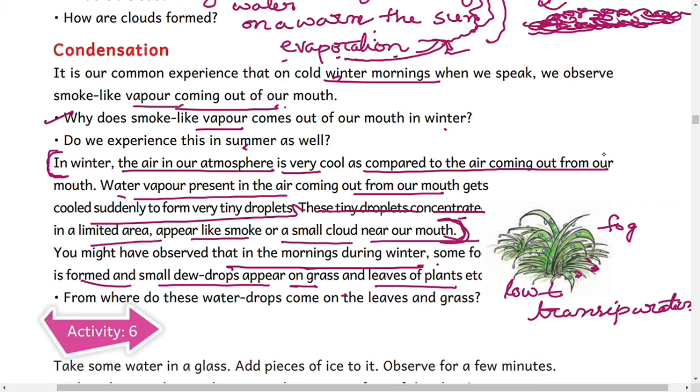This fog condenses into tiny droplets, which is also called dew. And we can observe dew only in the early hours of the day. So this type of fog we will observe in the early mornings only. So this is fog and dew. But sometimes some grass plants, like hyada thorns, even during night time, the process will be called guttation.